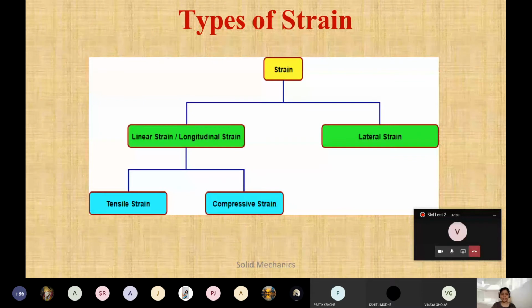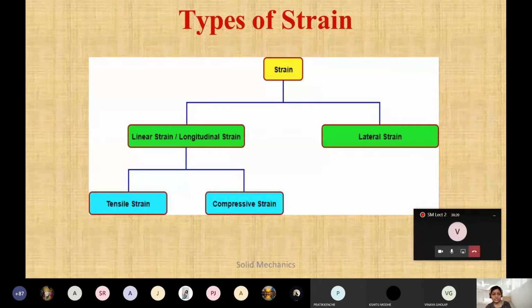Strain can be linear strain or longitudinal strain, which is the change in length. Lateral strain is the change in the cross section. In longitudinal strain there is tensile strain and compressive strain. Remember this. What is linear or longitudinal strain? Whatever changes take place in the length is called linear or longitudinal strain. And whatever changes happen in the cross section area is called lateral strain.